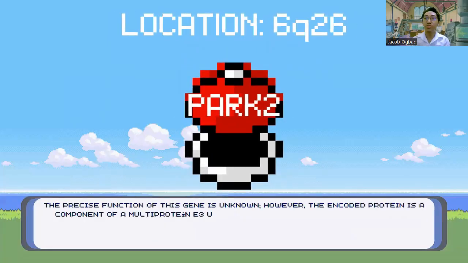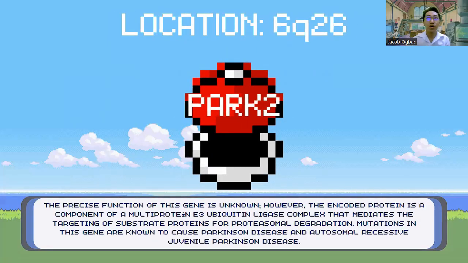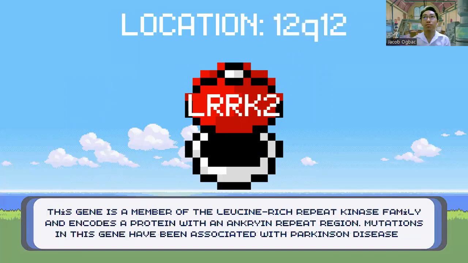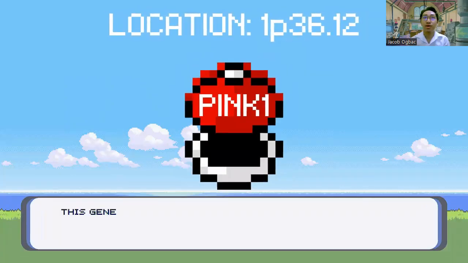Next, we have the Park2 gene, which makes the protein parkin, which normally helps cells break down and recycle proteins. Next, we have LRRK2. The protein LRRK2 is also a protein kinase, and mutations in the LRRK2 gene have been linked to late onset Parkinson's disease. Next, we have PINK1.